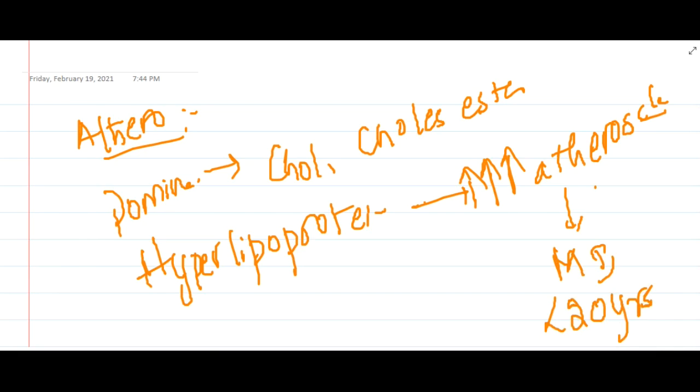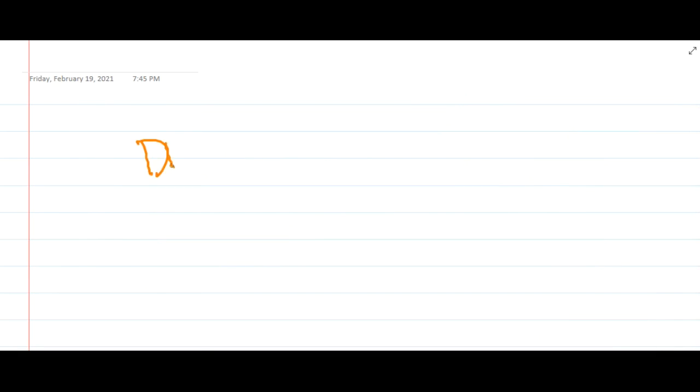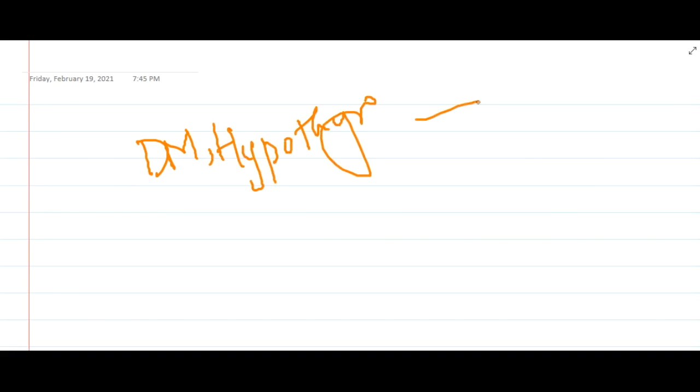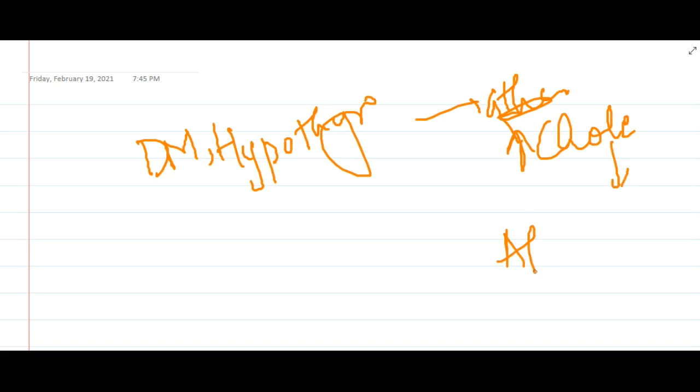Other genetic or acquired disorders like diabetes mellitus or hypothyroidism can also cause hypercholesterolemia, which predisposes to atherosclerosis, thus leading to premature atherosclerosis, that is before the age of 40 to 60 years.